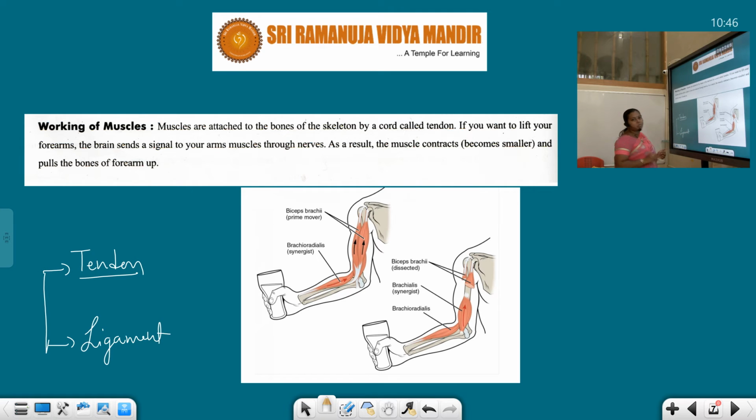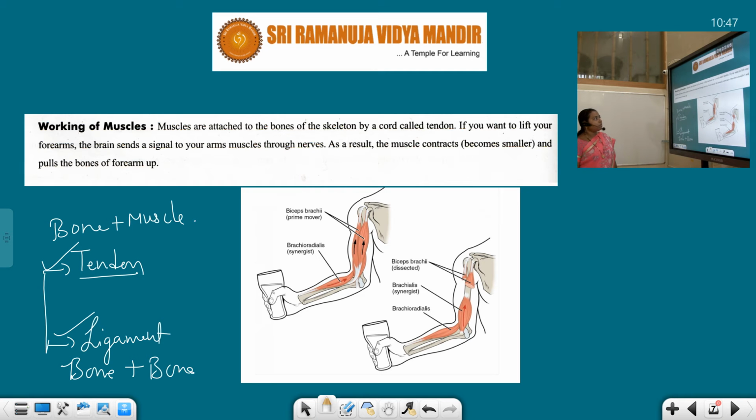Tendon is a special fibrous tissue which connects the bone with the muscle. So bone is connected with the muscle by means of a special connecting tissue known as tendon. And ligament is a tissue which connects a bone with another bone. So what is that, students? Ligament.